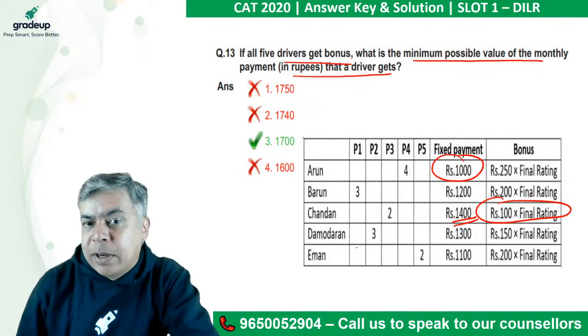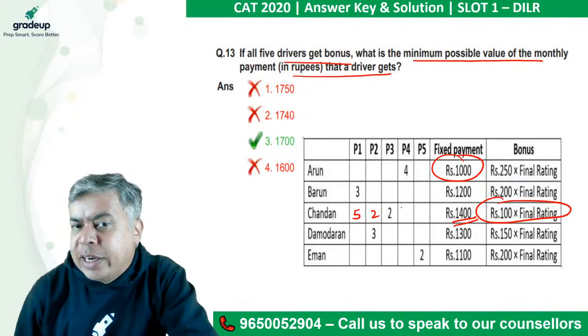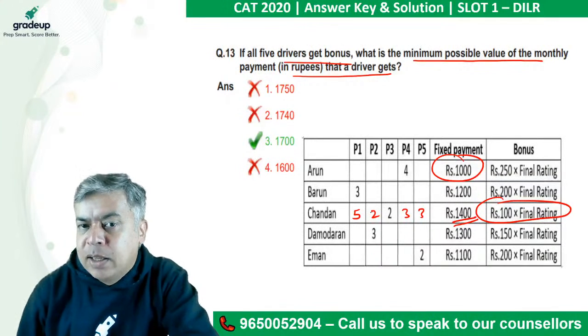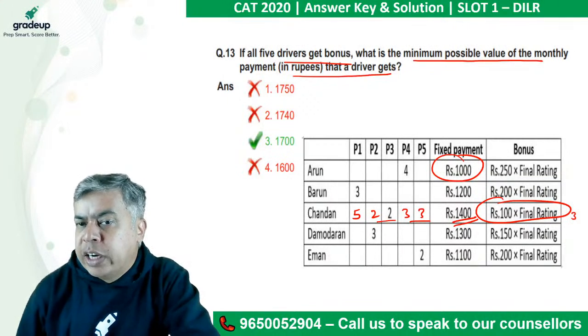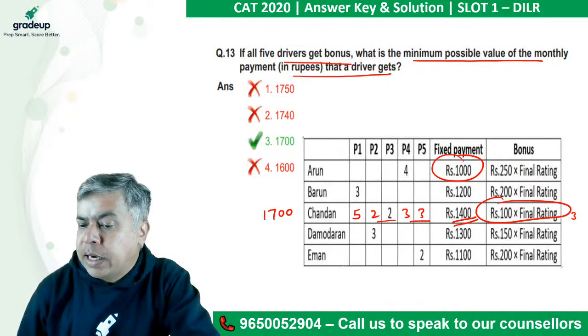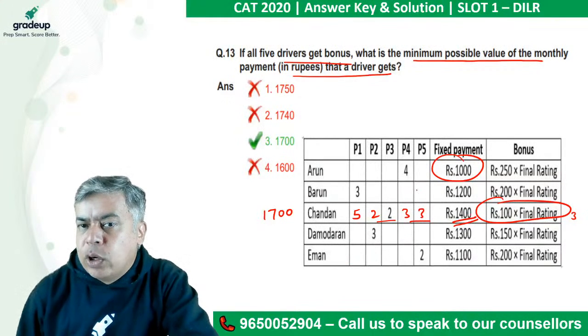Because they are getting a bonus, and minimum possible, I will make it 1, 5 and then 2, 2, 3, 3. This is the minimum possible. That means 2, 2, 4, 4 and 6, 10, 10, 5, 15. So rating 3, so 300 for bonus and 1400, 1700. Chandan will get 1700. For others, if the fixed payment is low, then for the bonus I need to give him 1, 5.